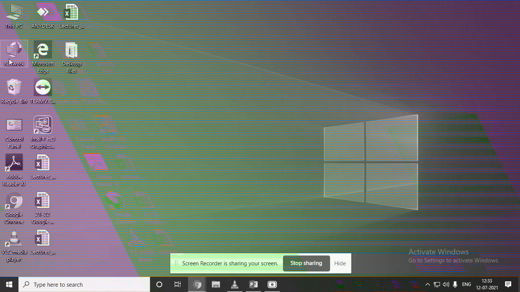Next, it comes as network. For the purpose of internet, we are going to use this network. Next, here as you can see, recycle bin. So can anyone tell me what is the use of recycle bin?